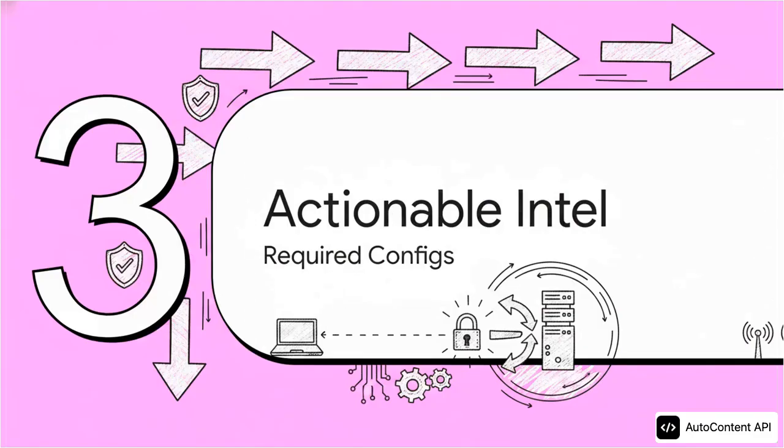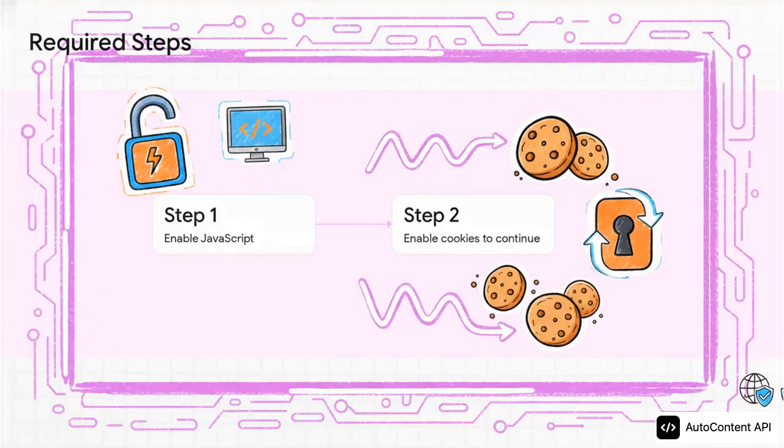Actionable intelligence. Required configurations. So the crucial point is right here in these two mandated steps. Step 1, enable JavaScript. Step 2, enable cookies. We are neutrally reporting the absolute browser configurations necessary to cross this final threshold. The incoming intel is totally explicit. The gateway requires the client's browser to possess the ability to execute JavaScript and to store and transmit cookies. Without taking any stance on web tracking or browser scripting, we just impartially report that, from a strictly operational standpoint, these are the hard-coded keys you need to unlock the gate.